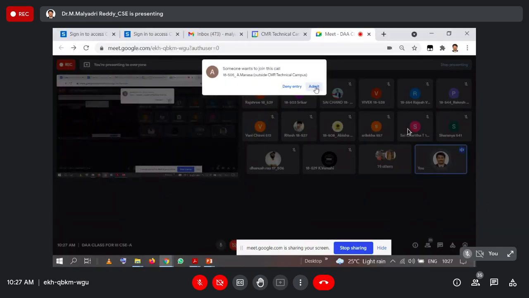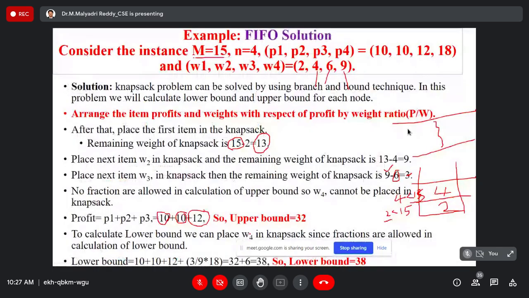That means fractional values are not possible to place. So only the first, second and third can be placed. Its profit is 32. It is the upper bound of the function, a maximum upper bound. Especially this FIFO BB, first in first out object based branch and bounding technique, is related to the upper bound only. Based on the upper bound, we truncate or prune the objects, deciding whether to place them or not. Similarly, you have to calculate the lower boundary.